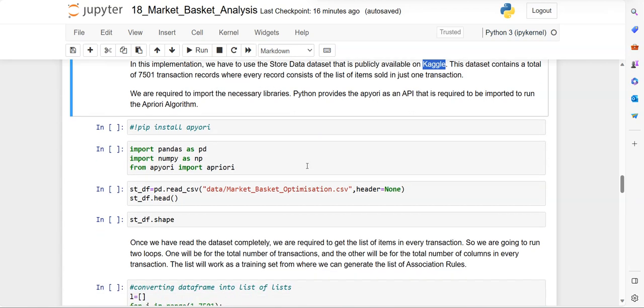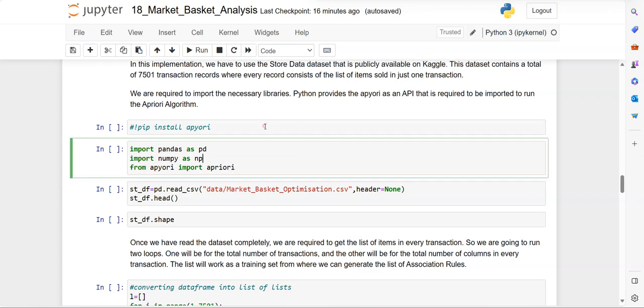So at first, as you know, we import the required libraries, and if you do not have this, you need to install this library, apyori. So first you need to install this library. In my case, I already have it, so I just go with importing. So here I'm importing pandas, importing numpy, and importing the Apriori algorithm.